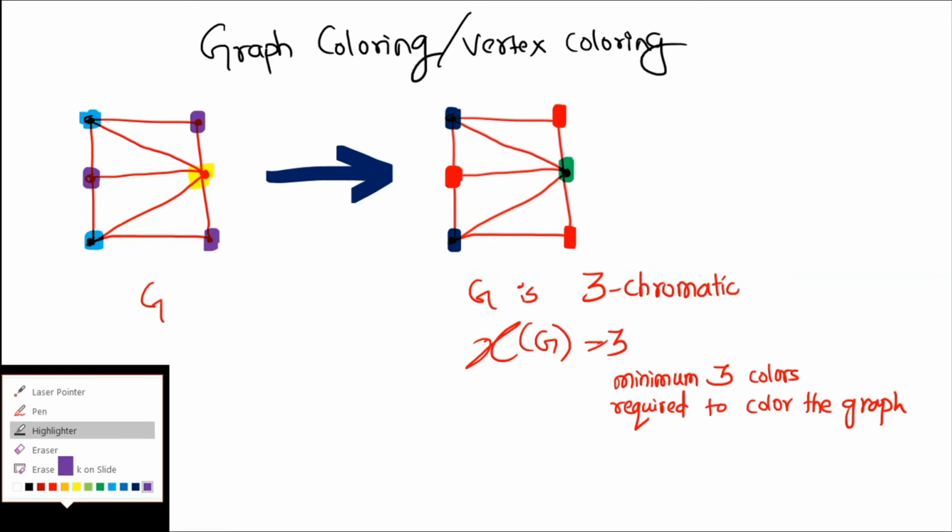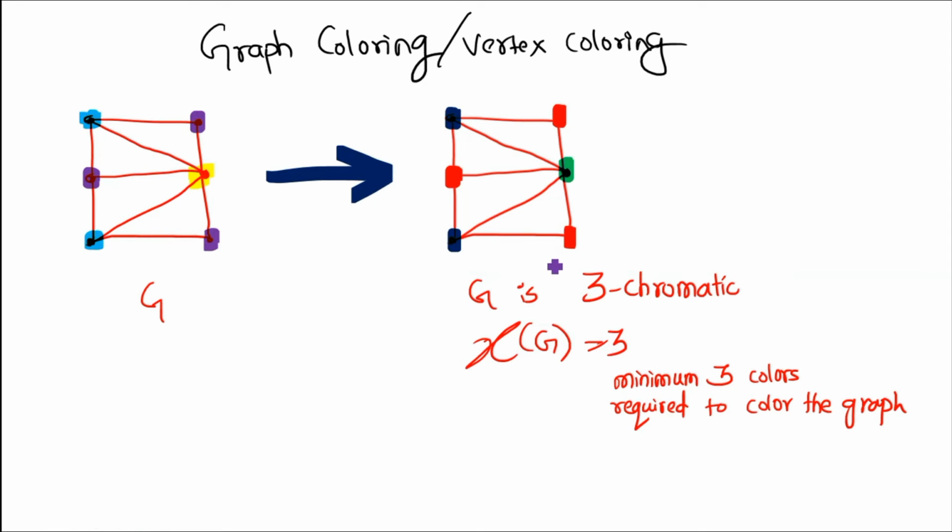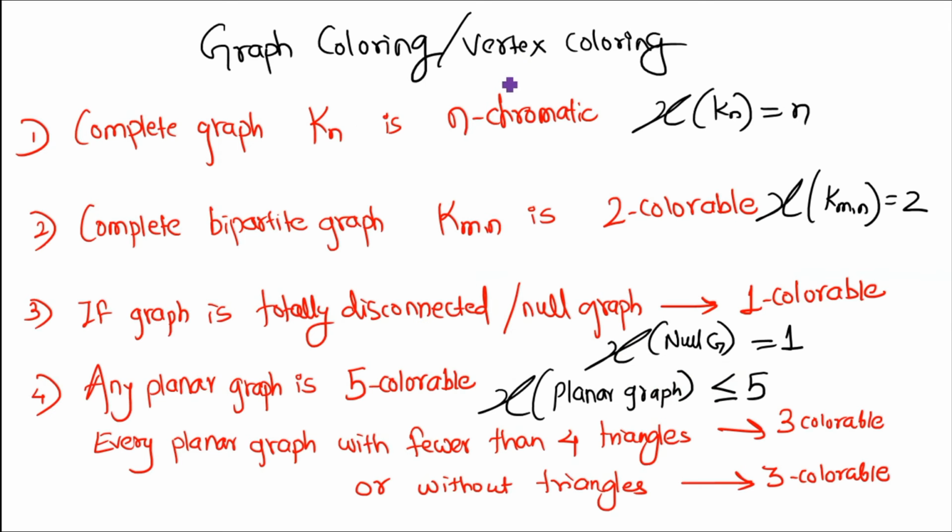So the chromatic value of this particular graph is 3. This graph is said to be 3-colorable or 3-chromatic, and the chromatic number of the graph is 3. So a minimum of 3 colors are required to color the graph. Based on this, we have some conclusions.